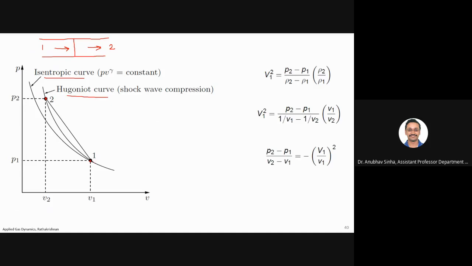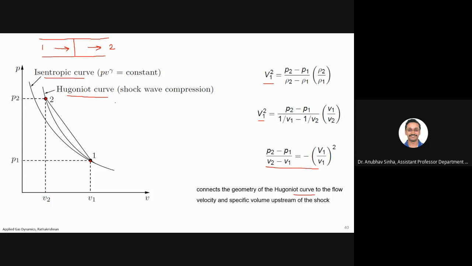Now these are the relations which we have derived previously. What we see in this equation or plot is that it connects the geometry of the Hugoniot curve to the flow velocity and specific volume upstream of the shock.